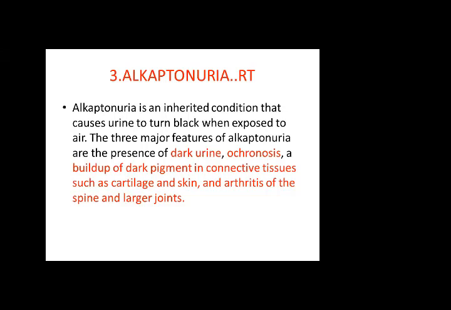The 3 major features of alkaptonuria are dark colored urine, ochronosis, and arthritis. Ochronosis is the accumulation of pigment in the skin: a buildup of dark pigment in connective tissues such as cartilage and skin. Obviously, when something abnormal is accumulating in the joint, this causes arthritis. There will be difficulty in the movement of smaller and larger joints, in the spine and larger joints.